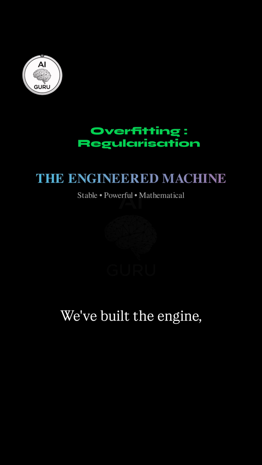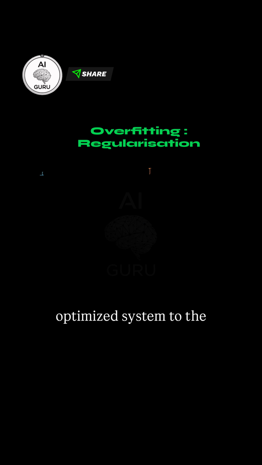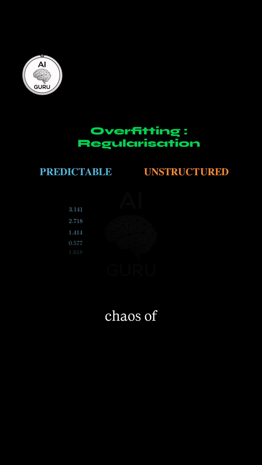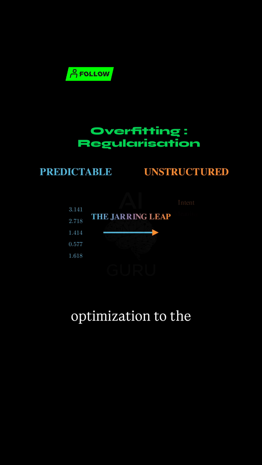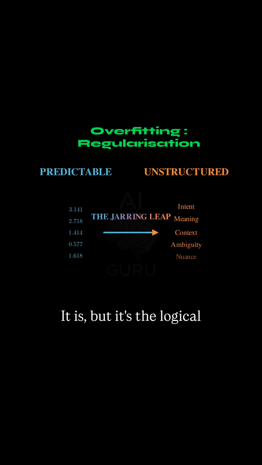We've built the engine, tuned the throttle, and engineered the safeguards. We have a stable, powerful, mathematical machine. Now let's apply this optimized system to the great unstructured chaos of human communication. The transition from the mathematics of optimization to the fuzziness of language can be jarring. It is, but it's the logical next step.